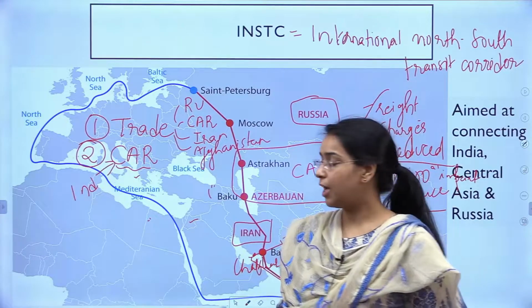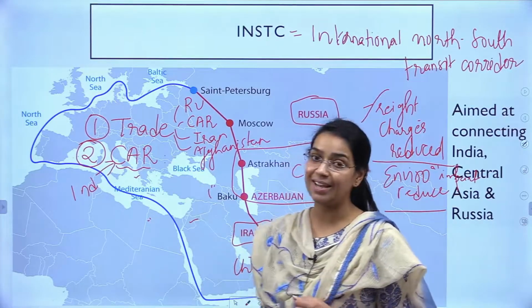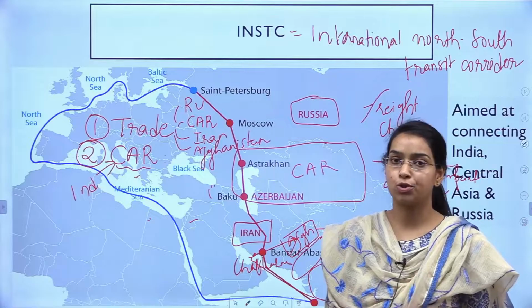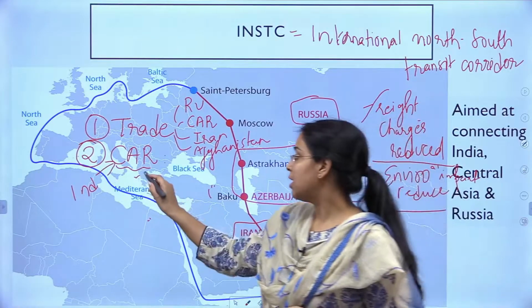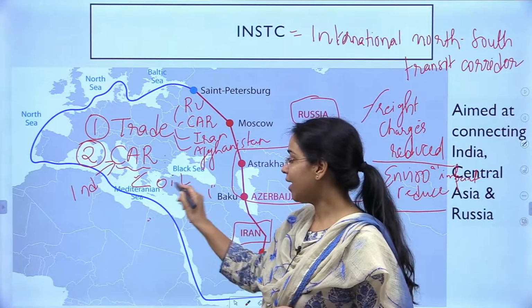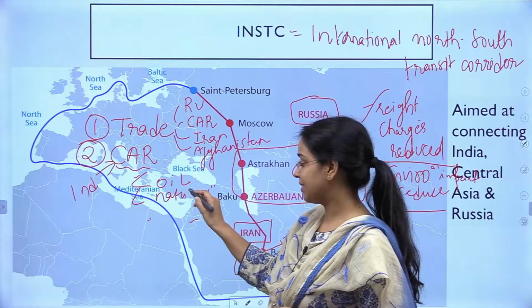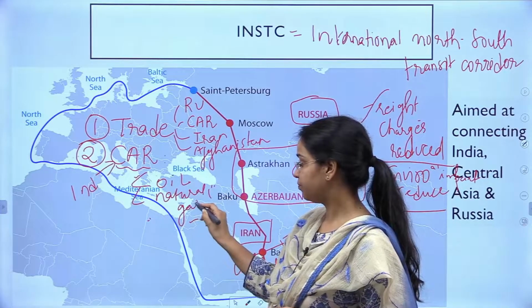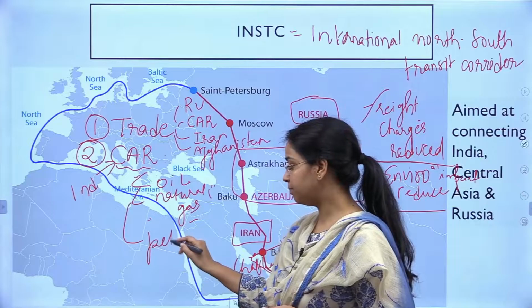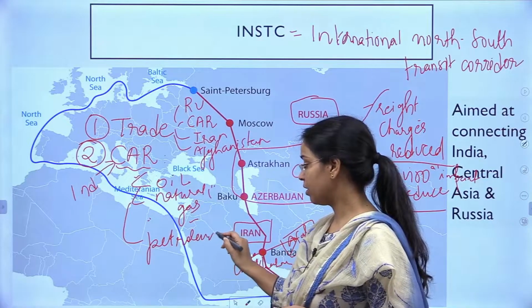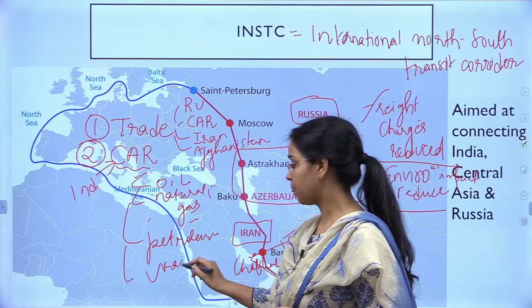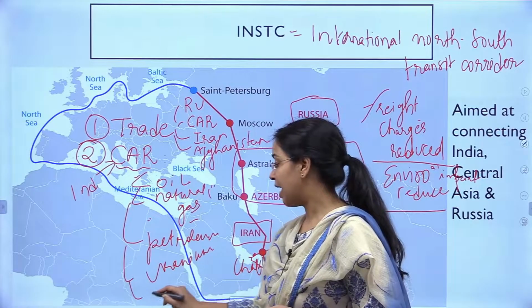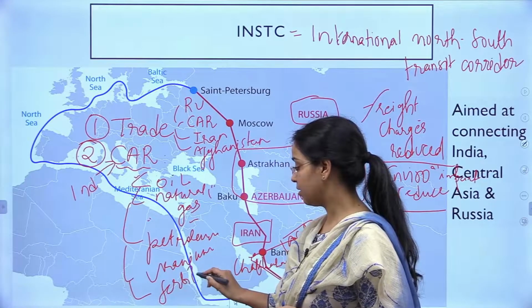See, India imports or India can get lot of resources from these republics like oil, natural gas, petroleum, uranium, and even fertilizers.